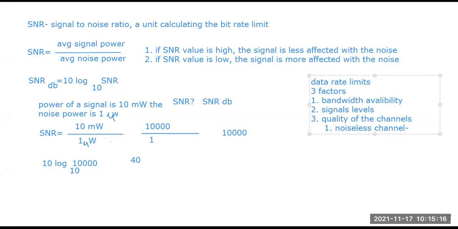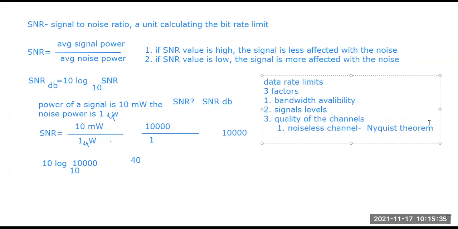To calculate the data rate limit in a noiseless channel, we have a formula known as the Nyquist theorem. Remember, this is for the noiseless channel.